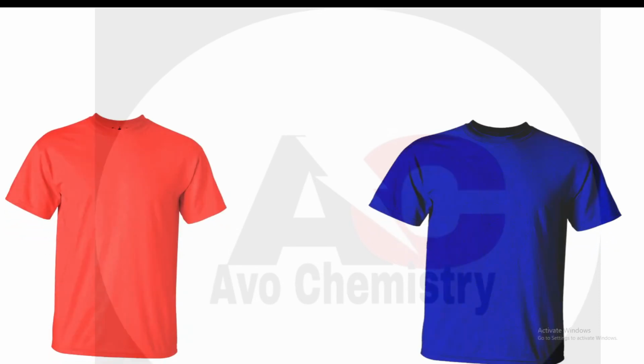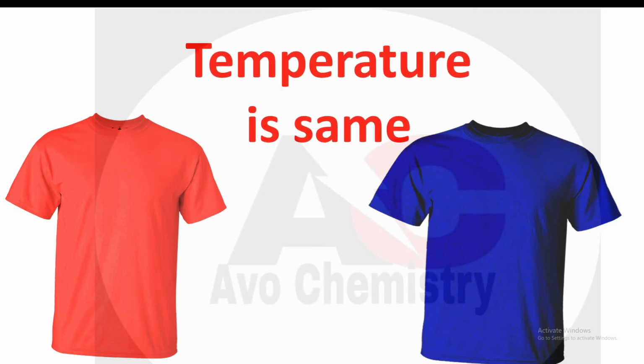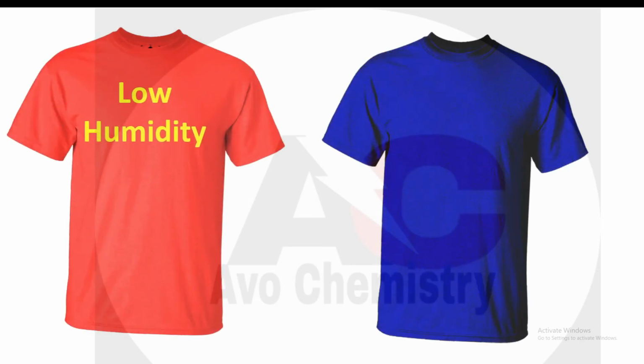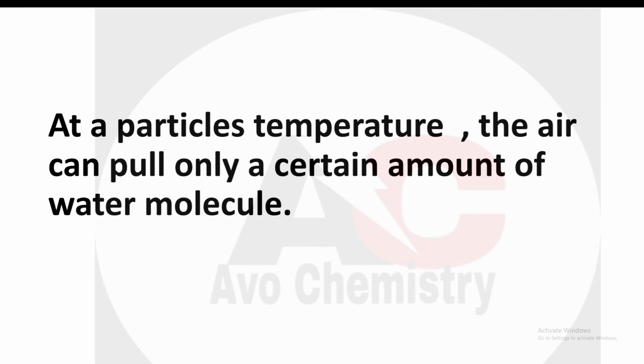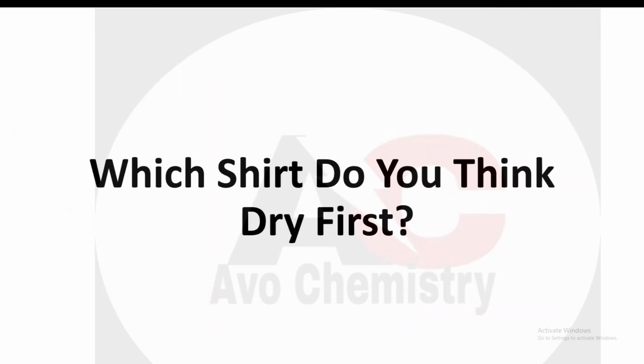Now students, if you take two shirts and they are equally wet and the temperature is the same, but one shirt is hung where there is low humidity, and the other shirt is hung where there is very high humidity. And you know humidity is actually the amount of water vapor in the air. And you know, air can hold a certain amount of water vapor at a particular temperature. So which shirt do you think dries first?